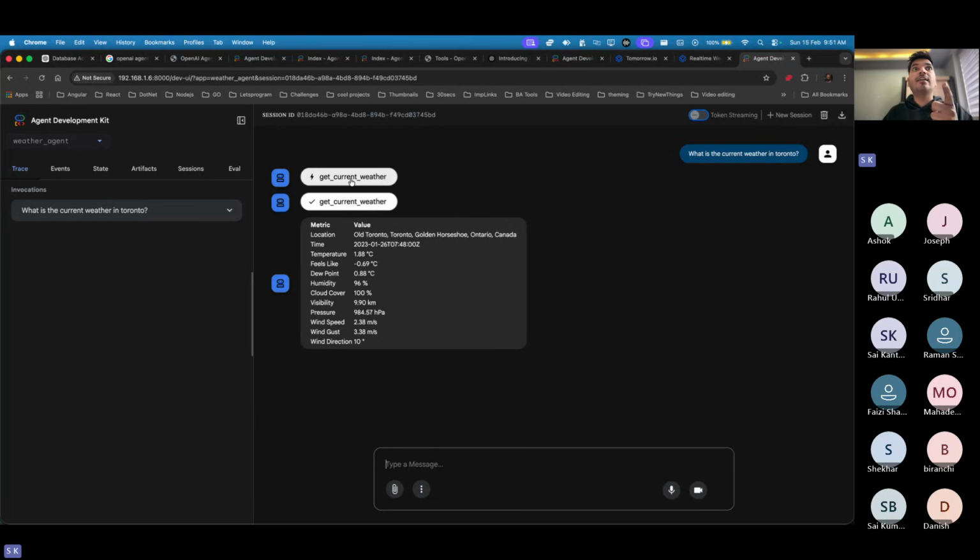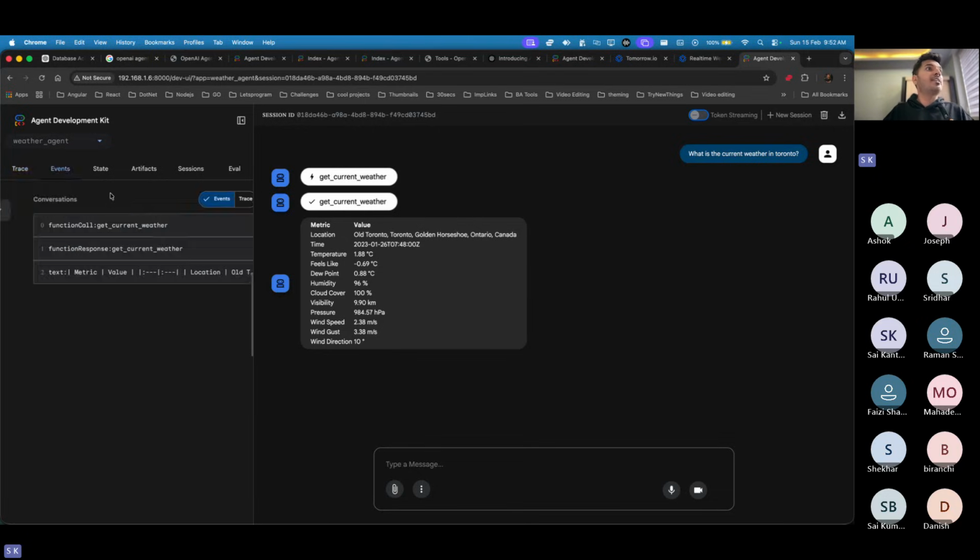Your agent first goes and sees, okay, what kind of tool do I have. It sees I have a tool. It goes and executes the tool. After executing the tool, it got some response. Your LLM takes that response and converts that into natural language the way we wanted by instructions. The instruction we have given was, I need an MDX format of tabular structure, which basically tells all this information.